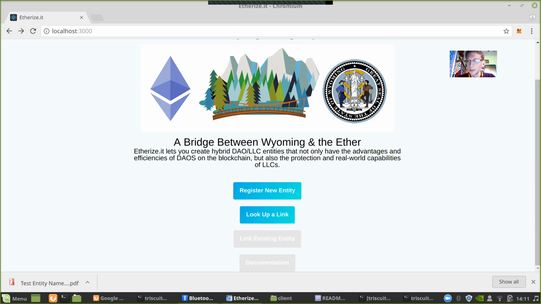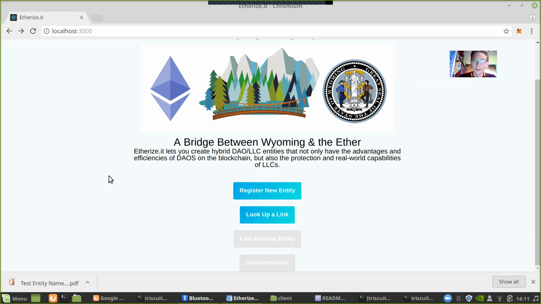You may or may not be aware that Wyoming has passed some legislation which has made it an exceptionally great place to incorporate a blockchain company. However, it's still not really clear how DAOs and similar entities will interact with the state. This is by no means a complete solution, but I'm pretty sure this is a good step in the right direction.